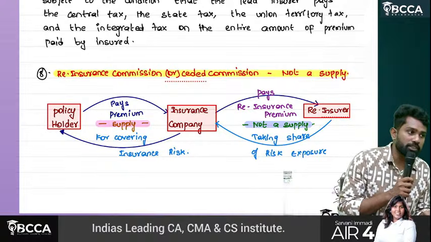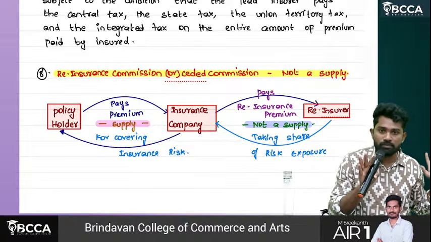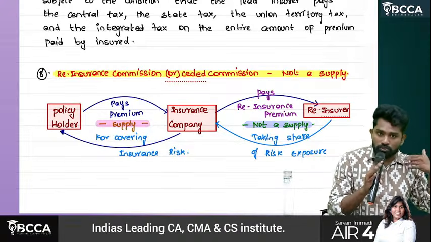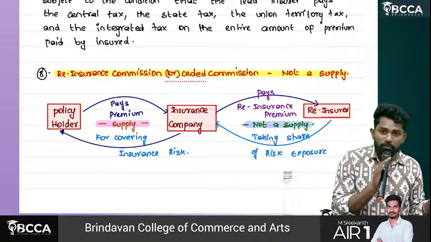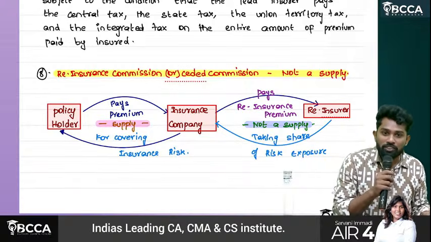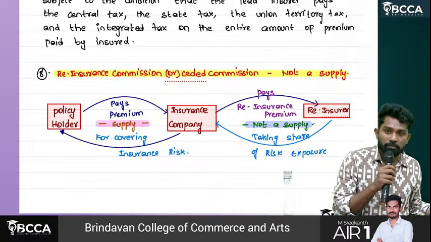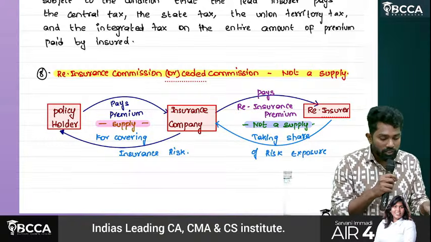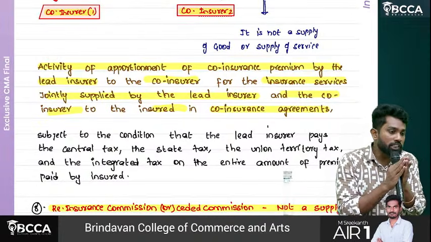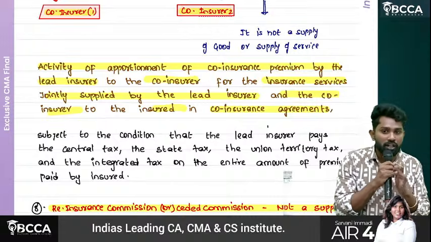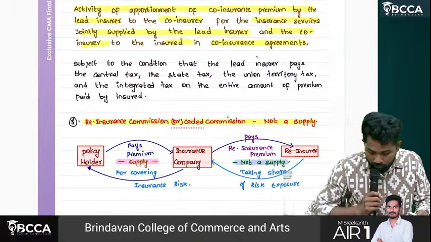Then reinsurance commission. What is reinsurance, sir? Sir, I have given so many insurance policies. Okay? I got so much premium, but now I am under risk. Why? Because all those policies get matured once. I need to pay and I don't have that much money to pay. So that's why I take insurance from another insurance company, which is called reinsurance. So reinsurance is also not a supply. This is what: co-insurance premium apportioned between lead insurer and co-insurers is not a supply. Here, the reinsurance premium part is not a supply. Okay.